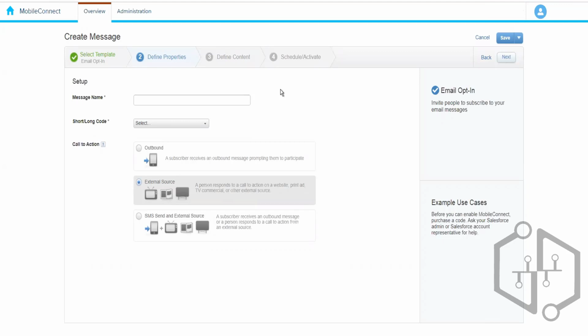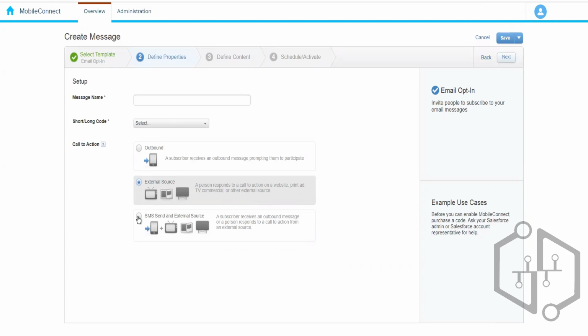External source could be that they have seen an advertisement on a television or on a website or somewhere else, and they are sending us an SMS message saying they want to opt into the mobile communication, or maybe into the email communication. Then we send them an SMS saying we have got your email address, thank you for subscribing, and you will receive the email communication.